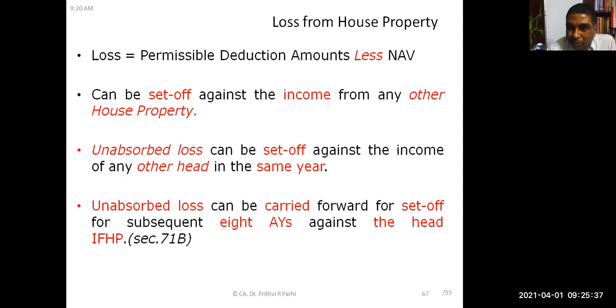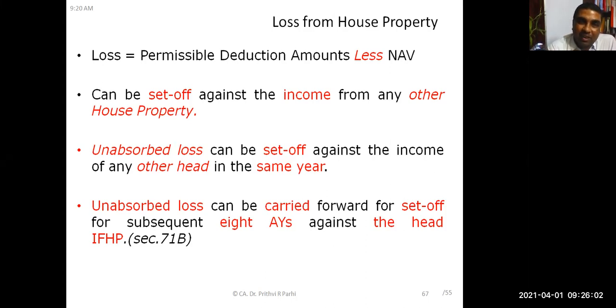Because loss is more than the profit, it could not be adjusted against any other house. Then what can be done? It can be adjusted against other head. Suppose there is a salary income of 5 lakh rupees. With that 5 lakh rupees, that can be reduced. The 20,000 will be reduced. So ultimately, your total income will be 4,80,000. Did you understand? Yes, sir.